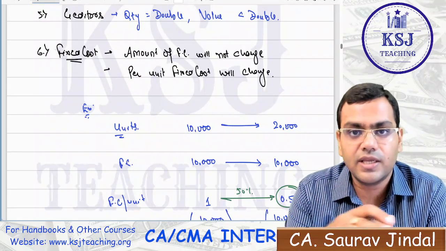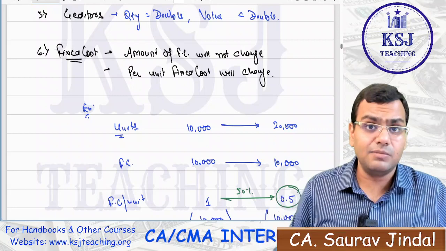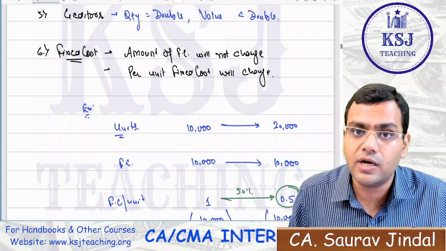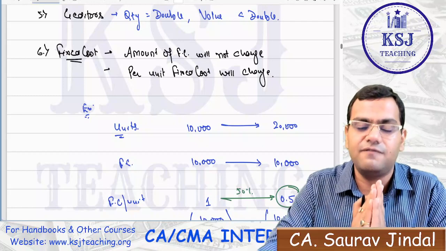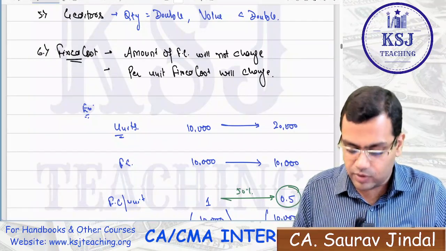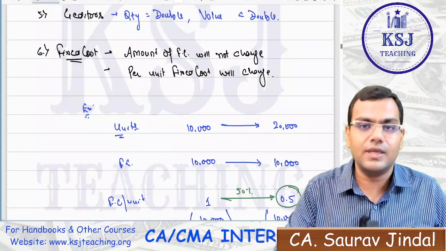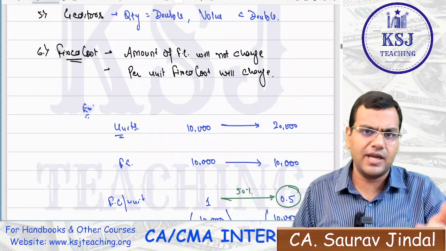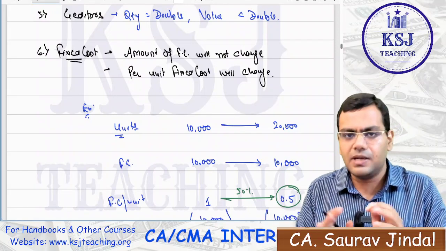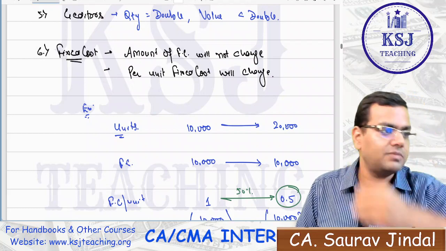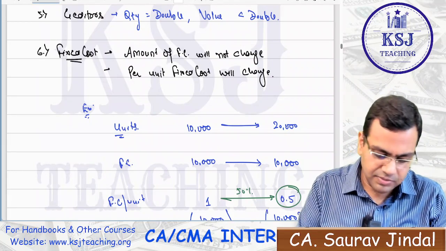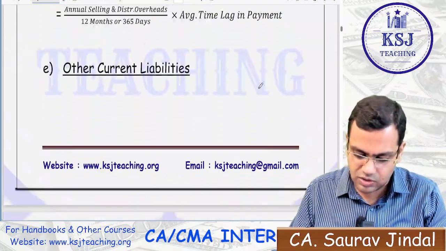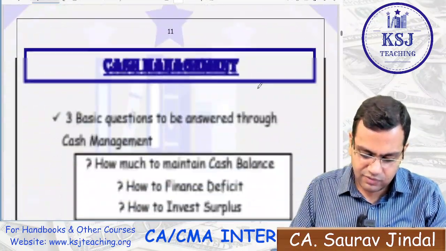Double shift working and the estimation of working capital are the most important topics, and this lecture from that perspective is very, very important. In the next lecture, we'll be taking up cash management, which is comparatively a simpler part of working capital management. We'll continue with cash management in the next lecture. I think in the capsule also I have already explained double shift working to you.